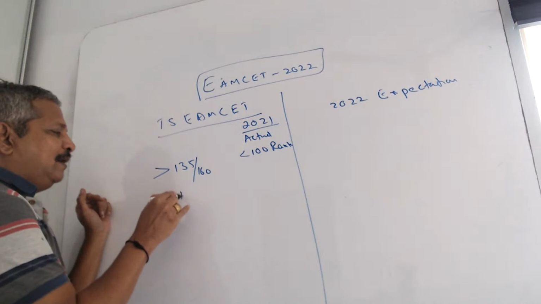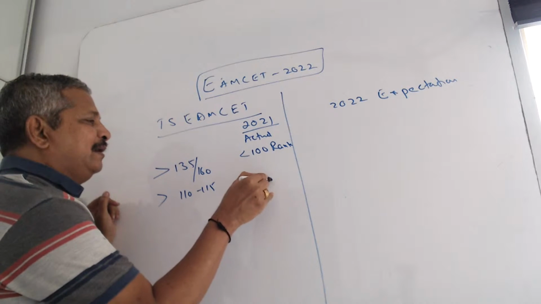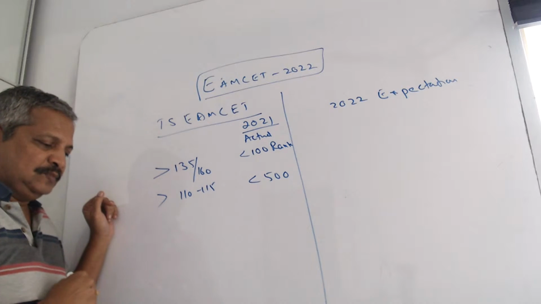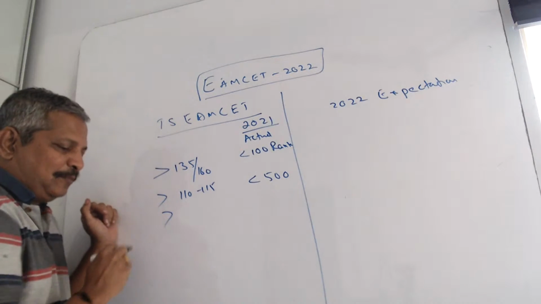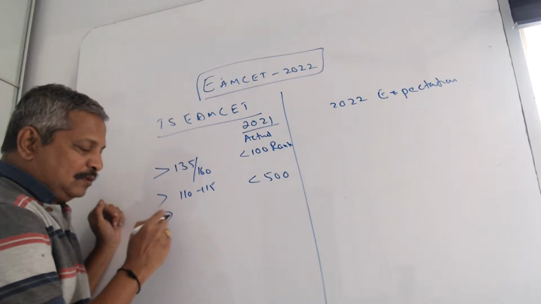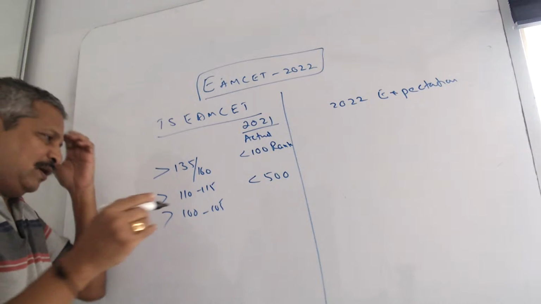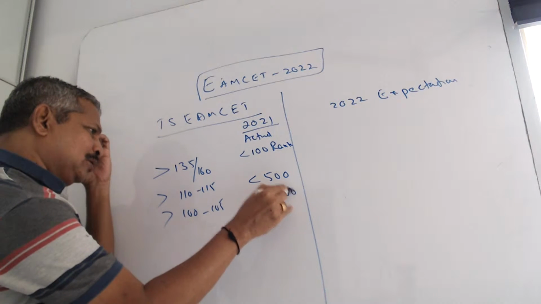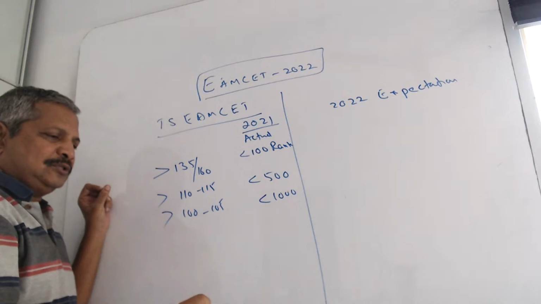Next point, 110 to 115 is below 500 last year. Next, last year's rank, this year I will tell now. Next point, 100 to 105 is around below 1000 rank, or you can say 110, it is below 1000 rank.